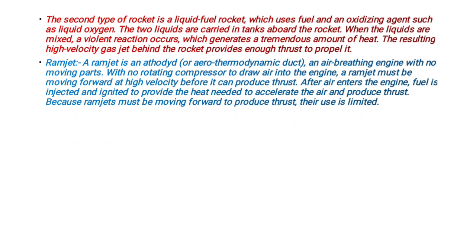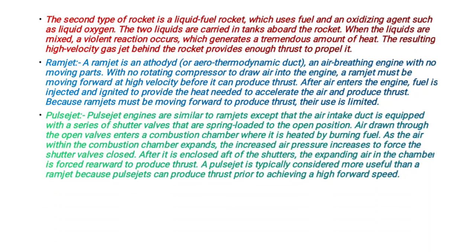A ramjet must be moving forward at high velocity before it can produce thrust. After air enters the engine, fuel is injected and ignited to provide the heat needed to accelerate the air and produce thrust. Because a ramjet must be moving forward to produce thrust, its use is limited.